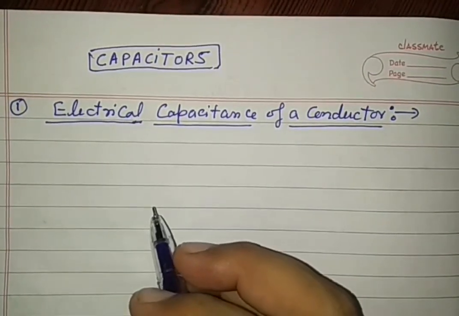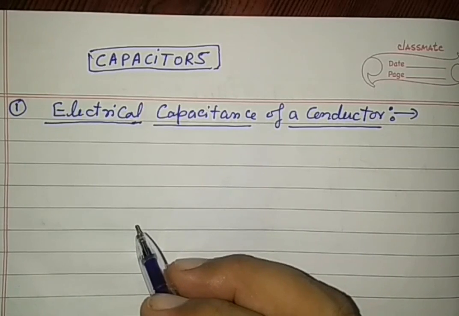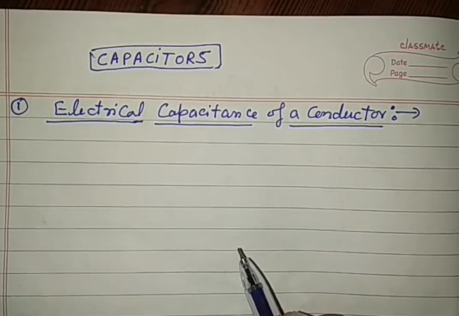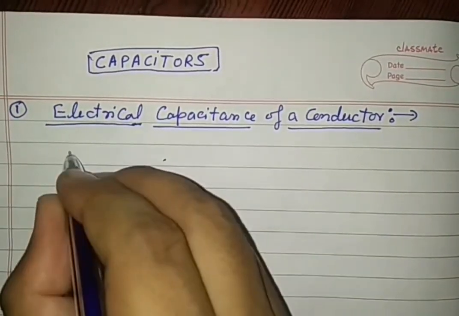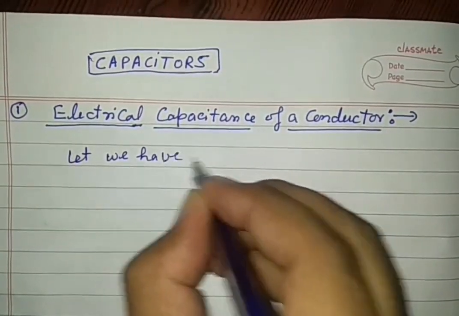To understand the clear concept of the capacitor, first see what we have seen in the chapter on electrostatics: Coulomb's law, electric field and potential. We have a conductor.